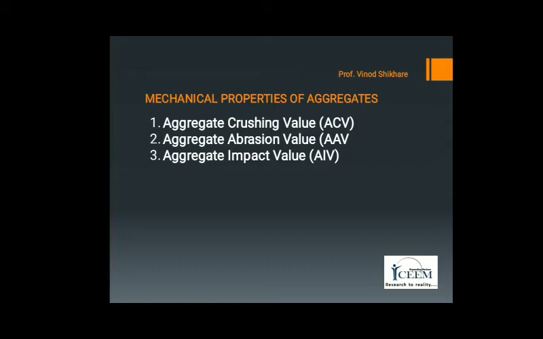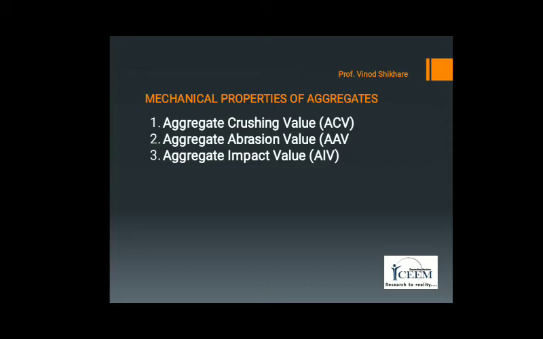These properties of aggregates are determined by performing various tests for aggregate crushing value, 10% fines value, aggregate abrasion value and aggregate impact value.